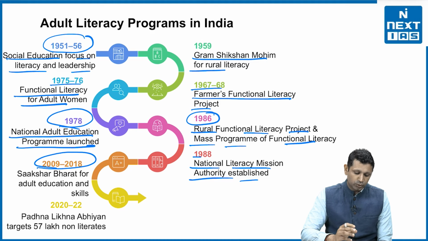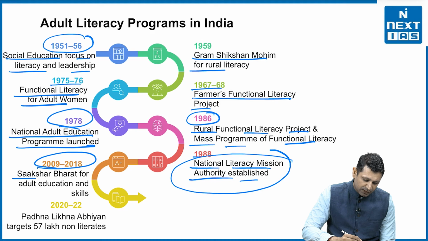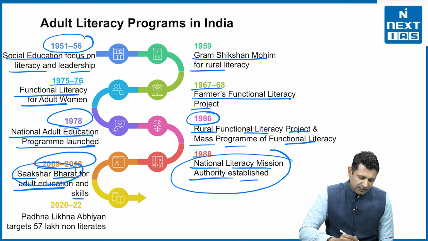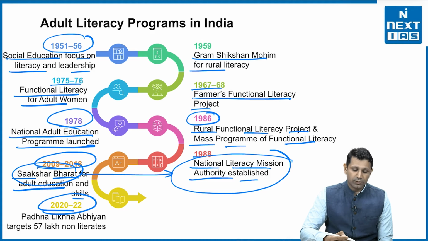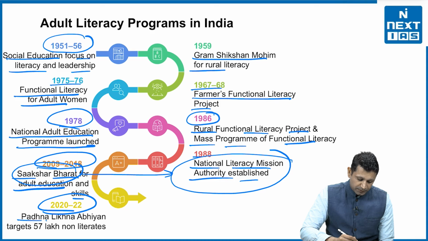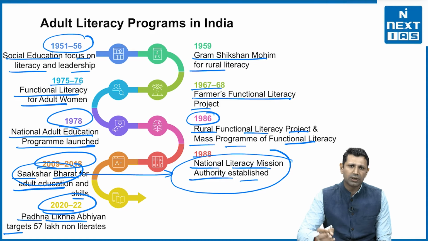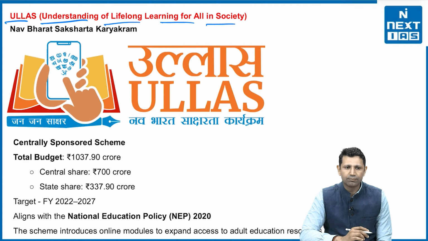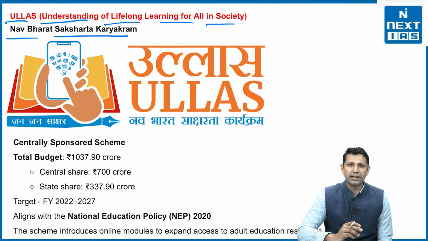In 2009 to 2018, this National Literacy Mission Authority was replaced by the Sakshar Bharat for Adult Education and Skills Program. So Sakshar Bharat replaced the National Literacy Mission Authority. Then in 2020-2022, the Padhna Likhna Abhiyan targeting 57 lakh non-literates was launched. And lastly, in 2022, we have this Ullas, the understanding of lifelong learning for all in society. This program is popularly known as Nav Bharat Saksharta Karyakram.